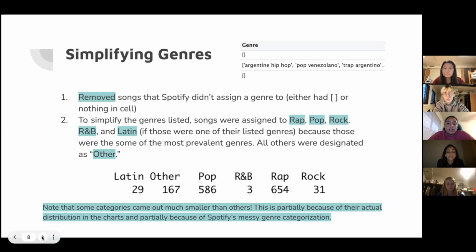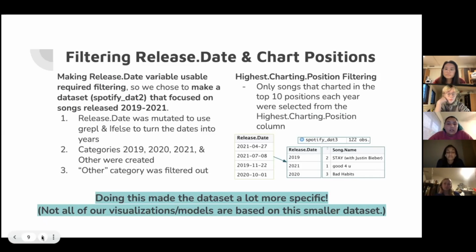The categories came out a lot smaller than the others, partially because of the distribution of the charts, and partially because of Spotify's messy genre categorization with the empty brackets and nothing in the cells. The code we used for this was grepl and ifelse. Here we used filtering to condense the release date and charting positions, and make the data set smaller and easier to work with.